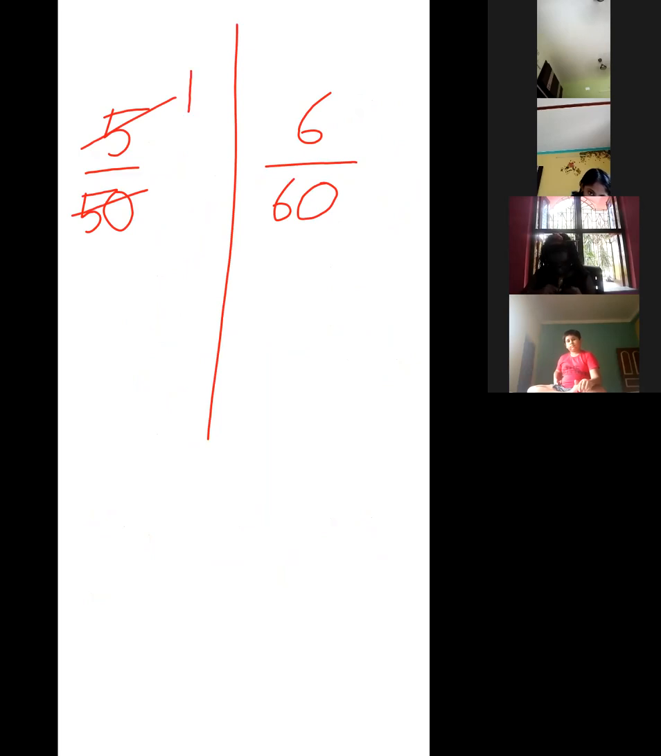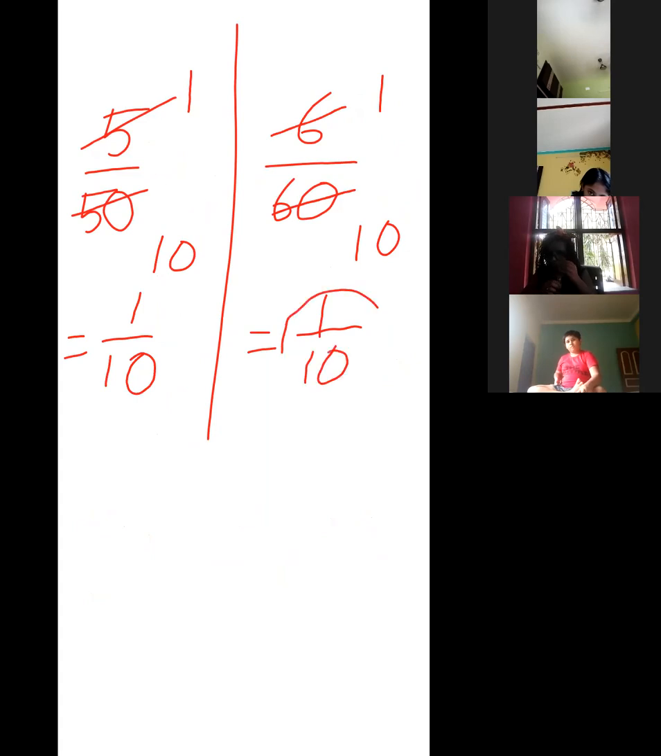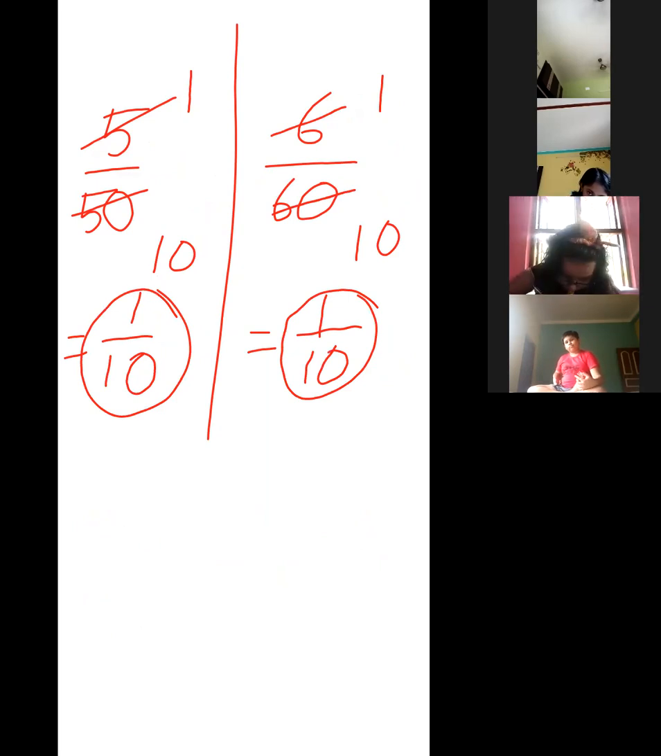5 ones are 5, 5 tens are 50, so it will be 1/10. Reduce 6/60 by 6: 6 ones are 6, 6 tens are 60, so it will also be 1/10. So both are the same, that means they are equivalent. This is the normal process. But if you want to solve it by cross multiplication, just look.